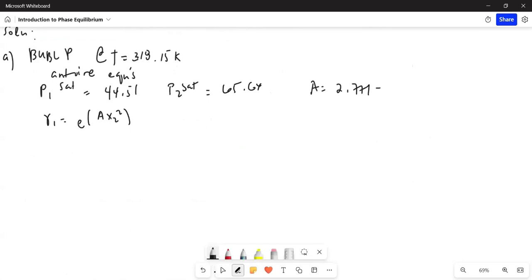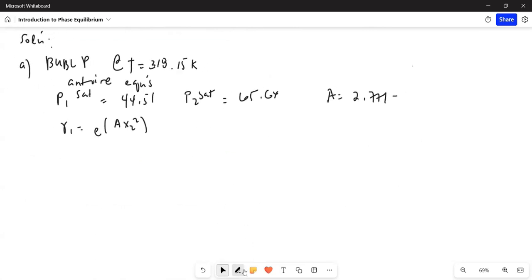So actually, just substitute the temperature. A is 1.107. Okay? So we need that.